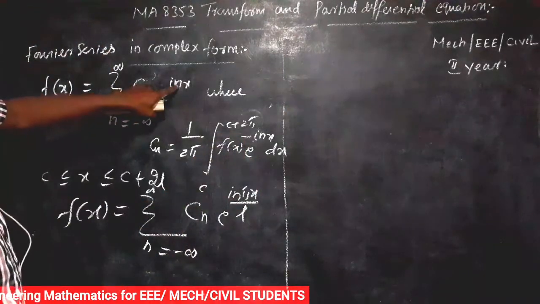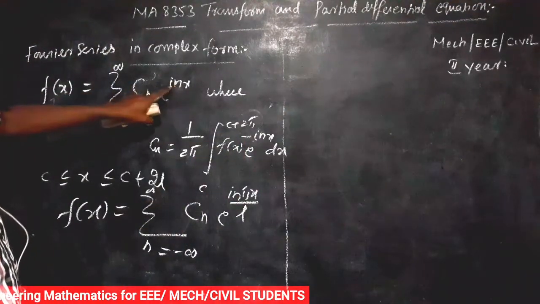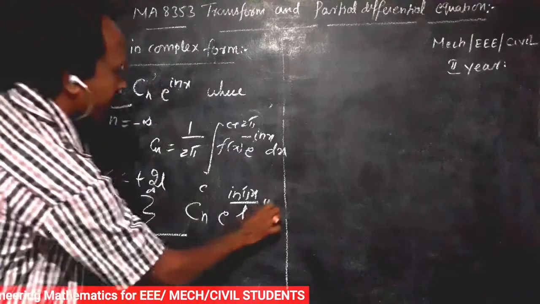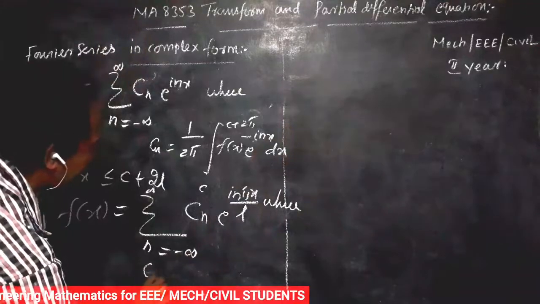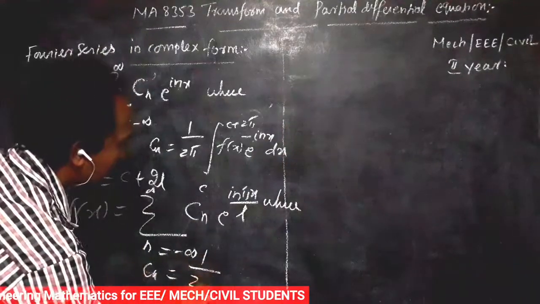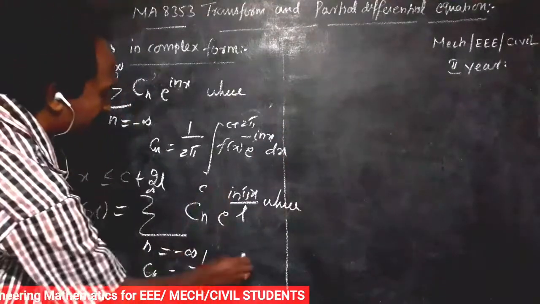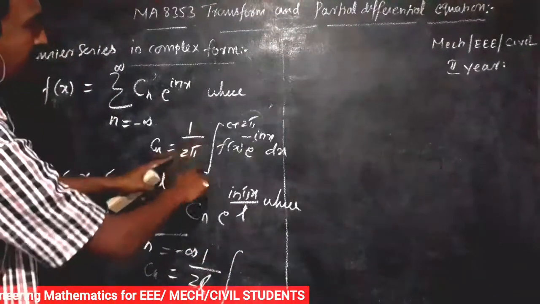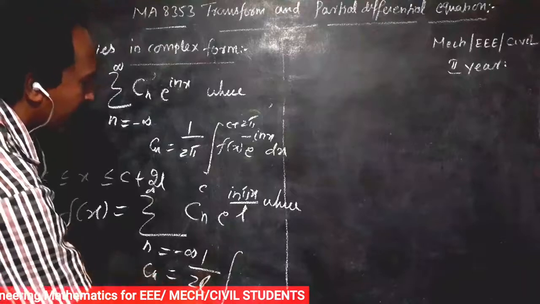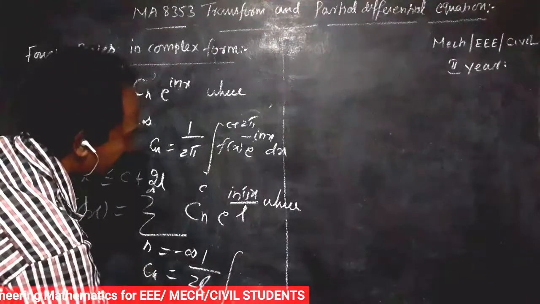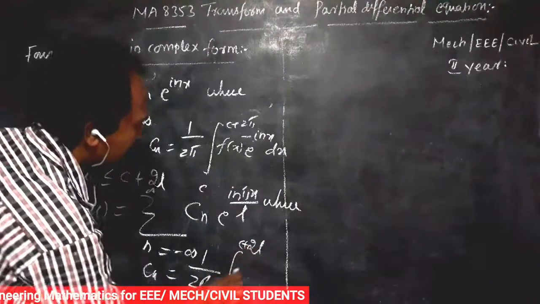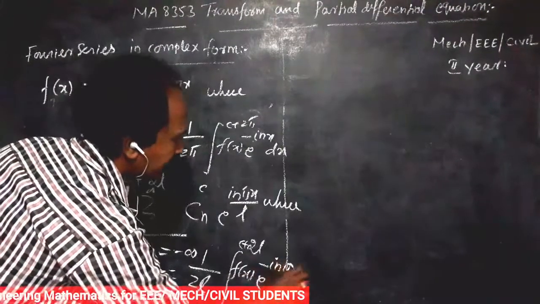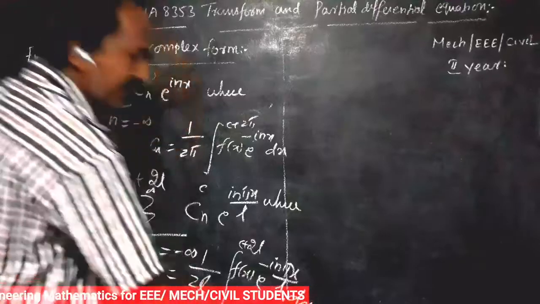So that is i n pi x by l, where cn is equal to 1 by 2l integral of c to c plus 2l f of x into e power minus i n pi x by l dx.